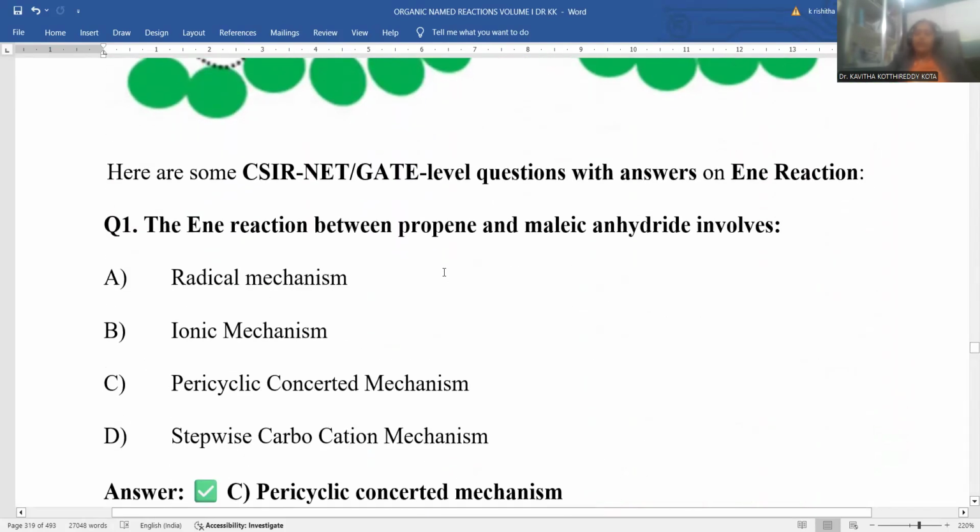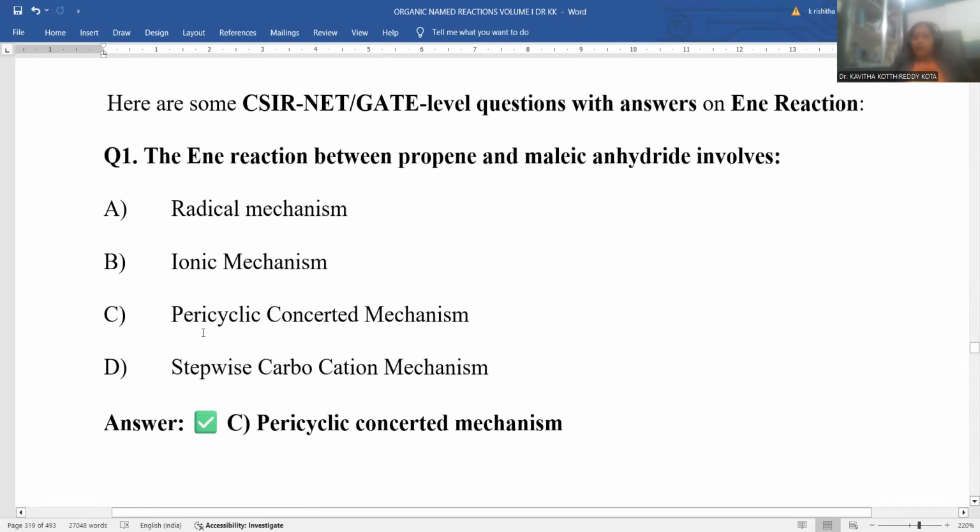Let me give the competitive examination perspective regarding the ene reaction. CSIR NET, GATE level questions are provided regarding the ene reaction. In the reaction between propene and maleic anhydride, whenever propene is taken, that is an allylic hydrogen containing compound, you can treat it as the ene. And maleic anhydride is working like an enophile, where the electron withdrawing anhydride is pulling back the electron cloud. So these two are the starting materials.